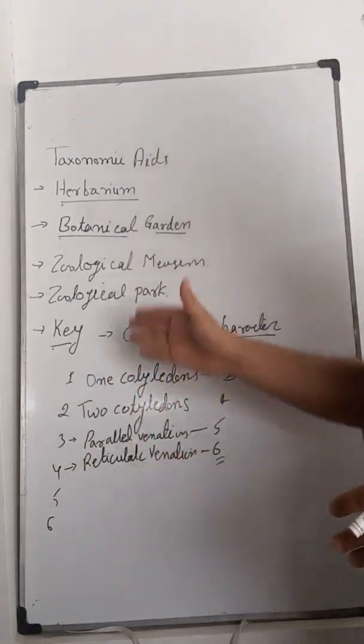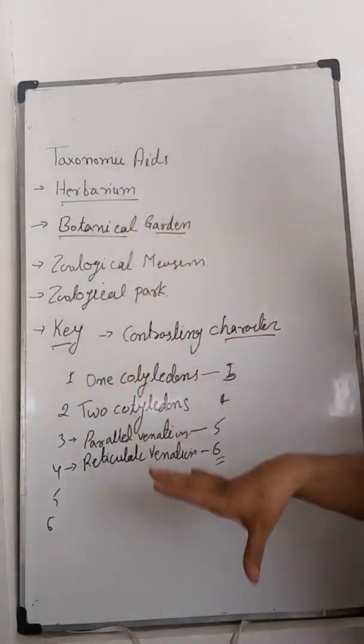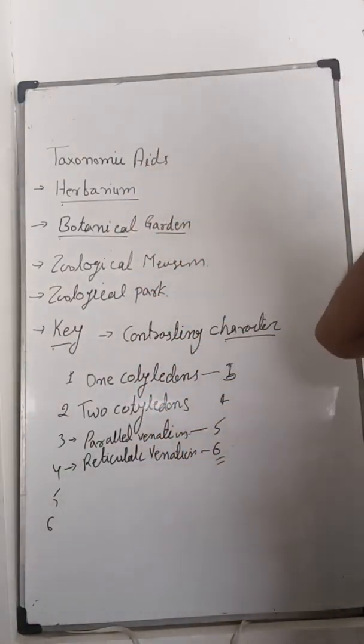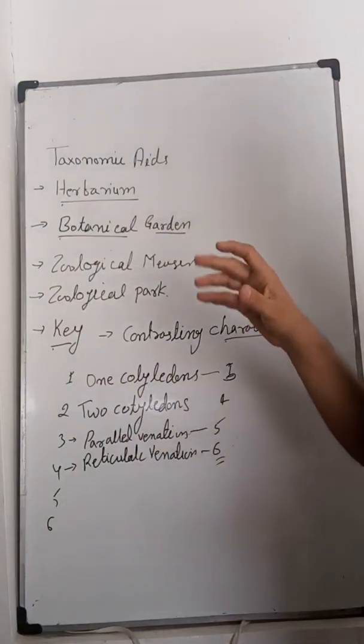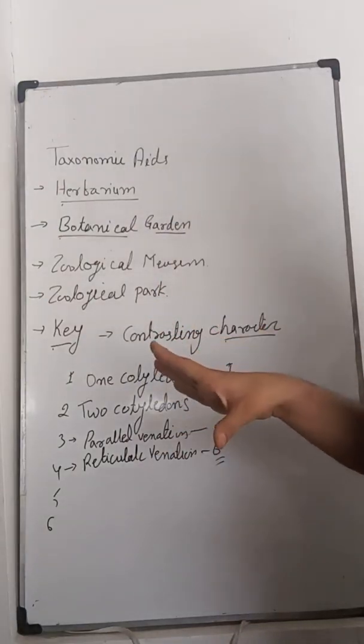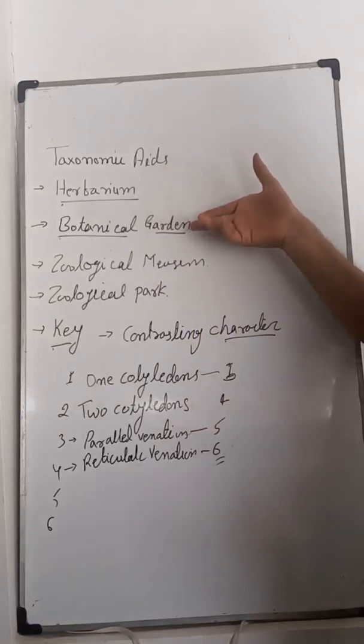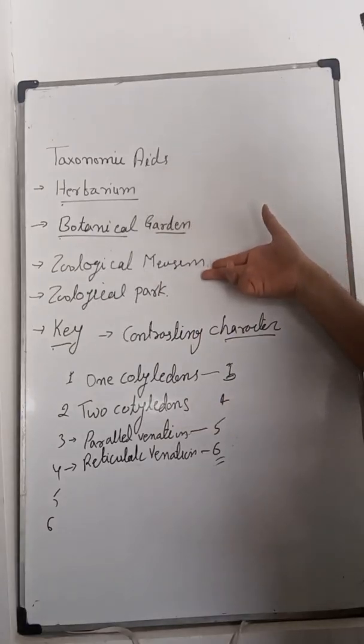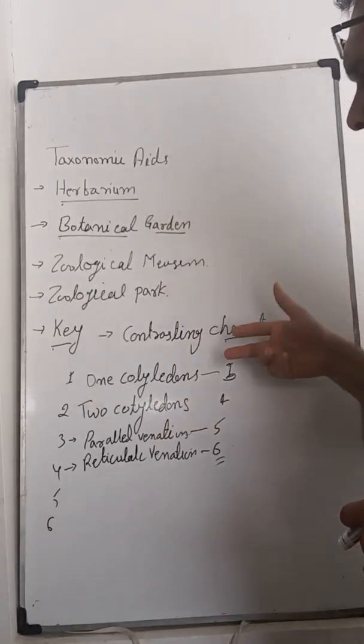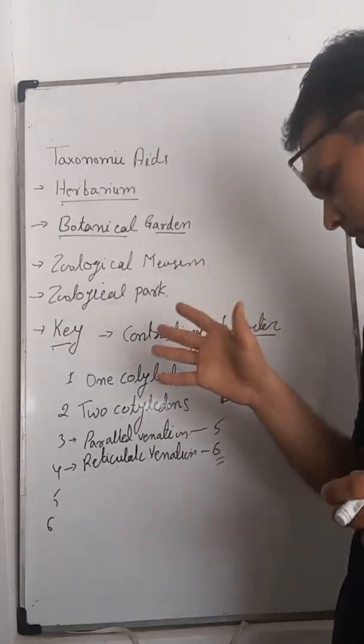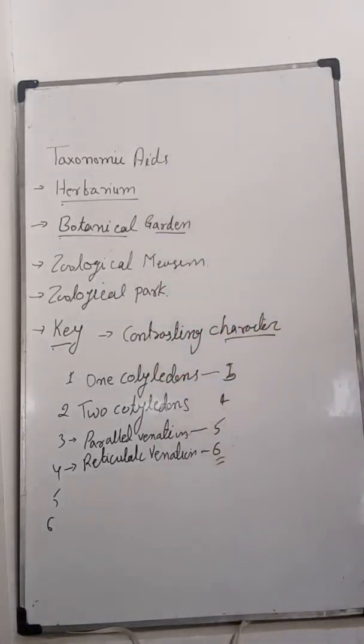So these are the 5 different taxonomic aids which help in the identifying of organisms, that is herbarium, botanical garden, zoological museum, zoological park, and artificial key. This is the artificial key.